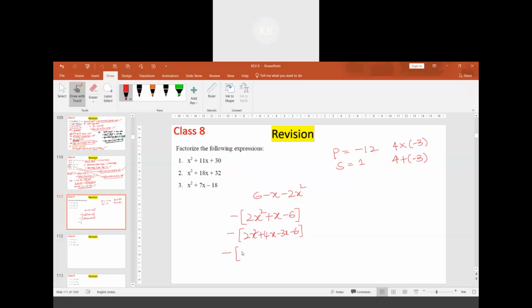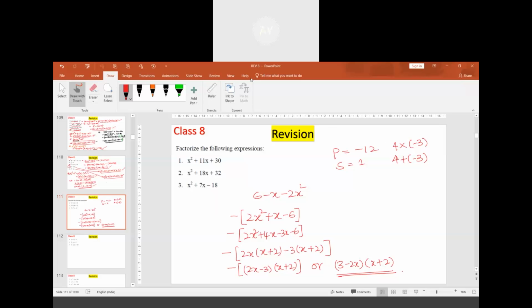So minus of 2x common, we get x plus 2, minus 3 common, x plus 2. Minus of 2x minus 3 multiplied to x plus 2. This could be the answer, or you can write the answer as 3 minus 2x into x plus 2. This could be the answer. Hope I have made you clear.